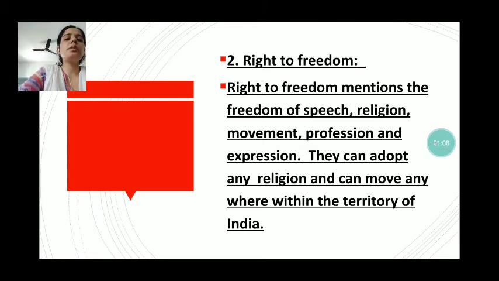India is the best example of a democratic government where citizens are guaranteed the right to freedom by the Constitution of India. In India, people are free to take any profession, they can move anywhere within the country, they can follow any religion of their own choice, as well as express their views without any fear in a public meeting or through media. So this is called the right to freedom.